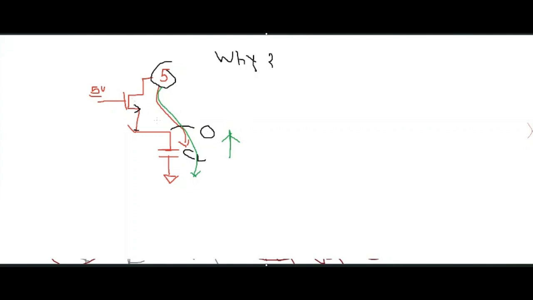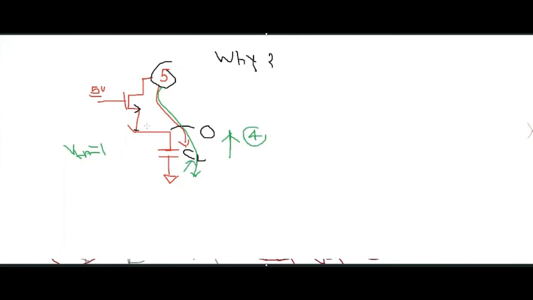to turn on. So suppose the MOS VTH is 1 volt, and then this cap is rising till 4 volt. That is the gate minus the threshold voltage. After 4 volt, the voltage across the load cannot increase because the MOS will turn off.